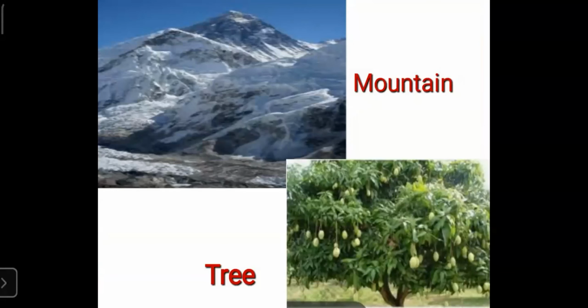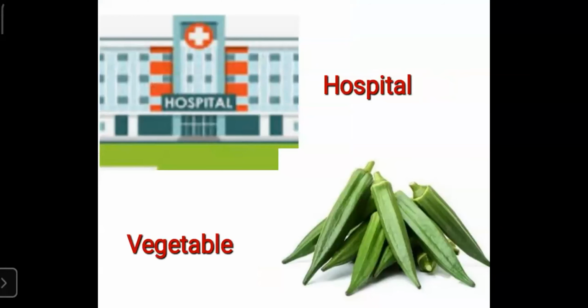See, here this is a picture of a mountain. What is the first picture? It is a picture of a mountain. Down, you can see picture of a tree. It is a picture of a tree. Here, this is a picture of hospital. Down, you can see picture of a vegetable. You can see a picture of a hospital and picture of a vegetable.